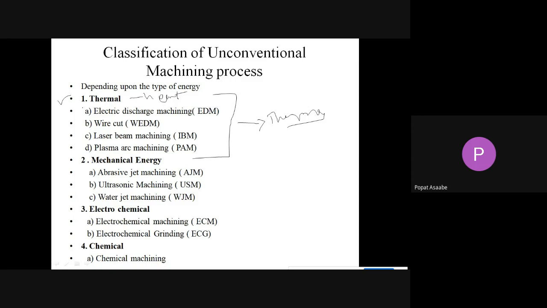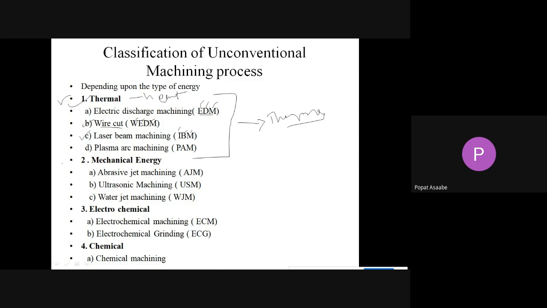The first process is electric discharge machining, in short called EDM. Then the second type in the thermal category is wire cut, that is WEDM. Then laser beam machining, LBM, and plasma arc machining, that is PAM. All these unconventional machinings come under the thermal group, where we are using heat to remove the material. Simple. This is called the first category.